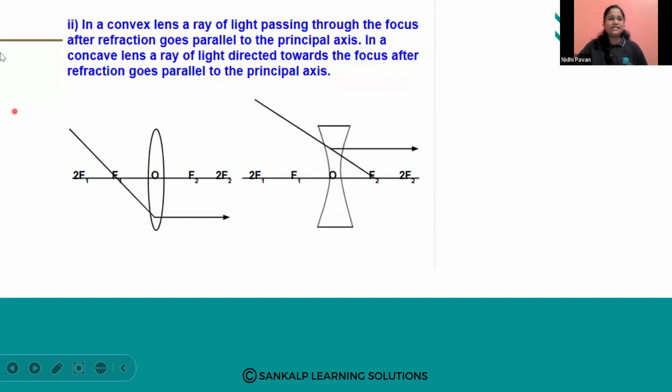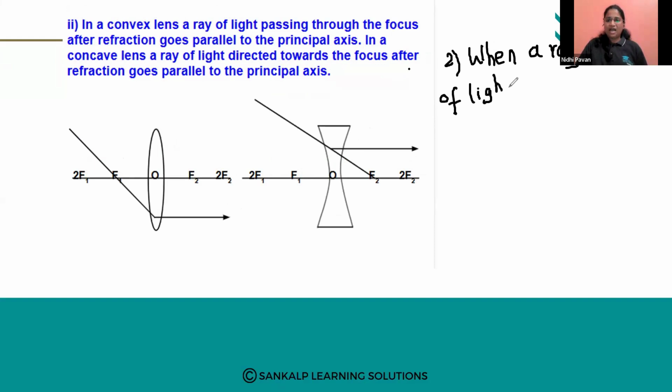Next, the next case study is when a ray of light passes through focus.